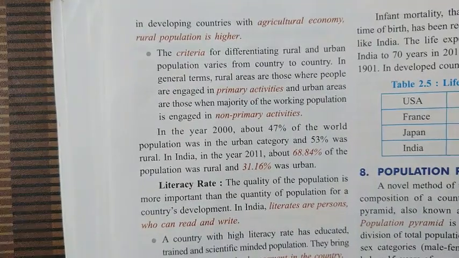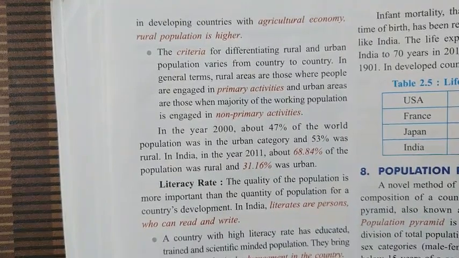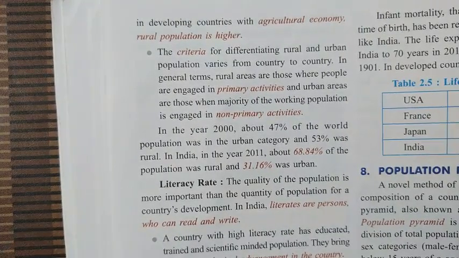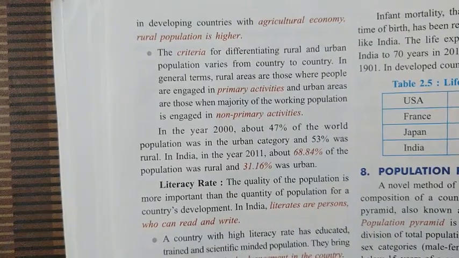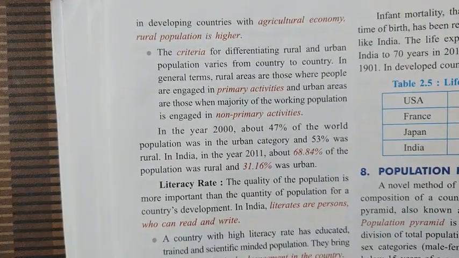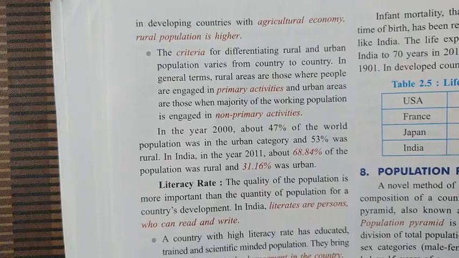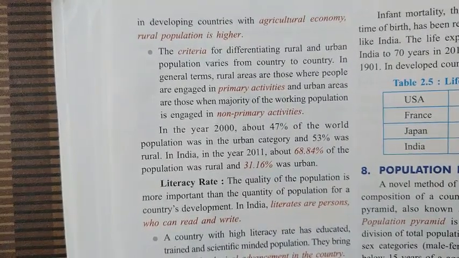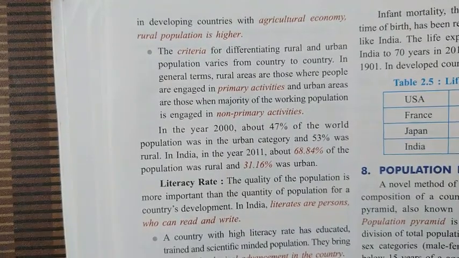In countries like Canada, which is a very, very cold country, more than 90% of people live in the cities. Very, very few people live in the remote areas, in the villages, in the rural areas. So that is the difference between developed and developing countries. In developing countries, a large number of people still live in rural areas and the urban population is less. But in developed countries, the urban population is much higher than the rural population.